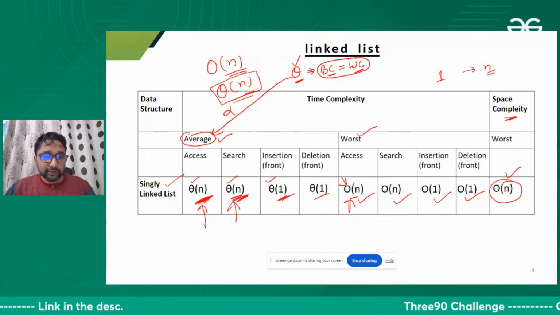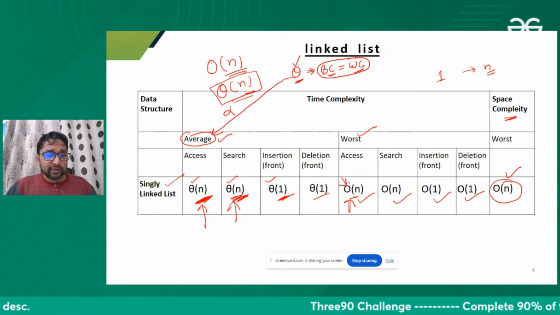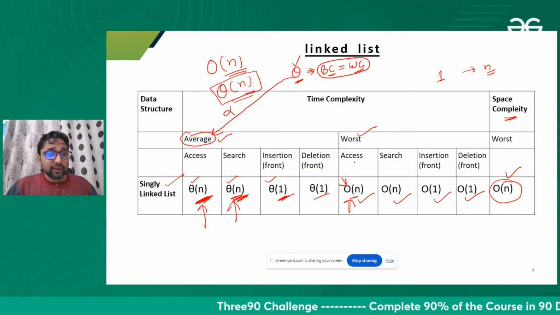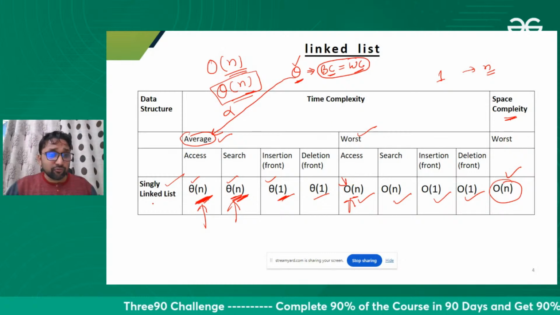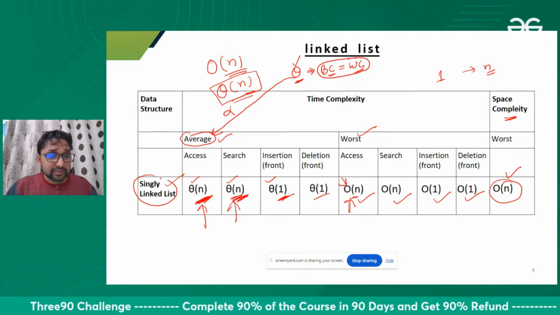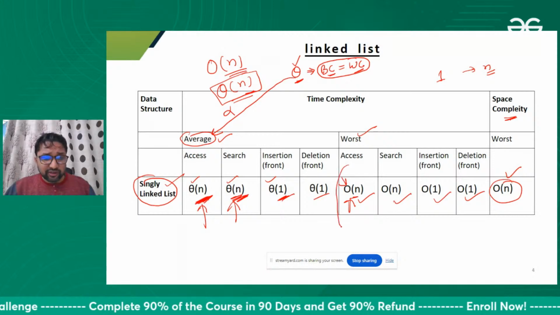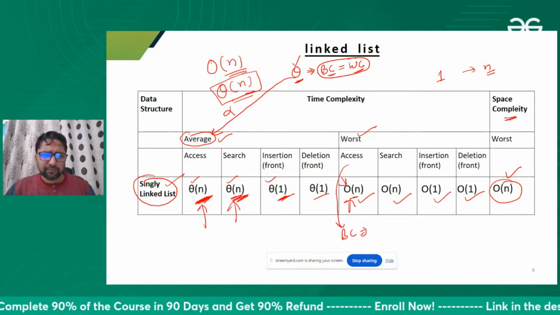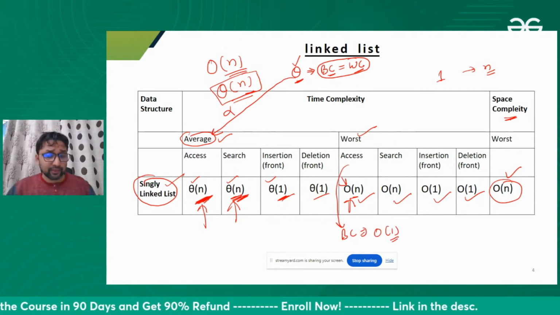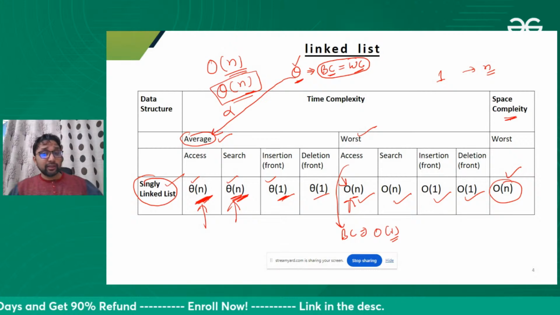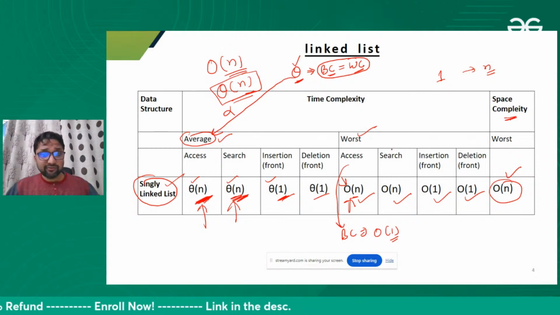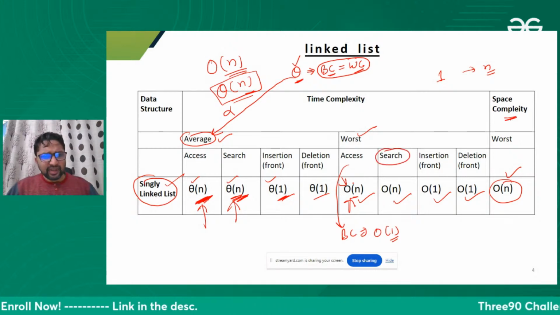But here, the minimum time taken by an algorithm in the singly linked list is to access one element. In the best case, maybe I get it in order of one time, because maybe the element is at the first position, if I'm searching one element.